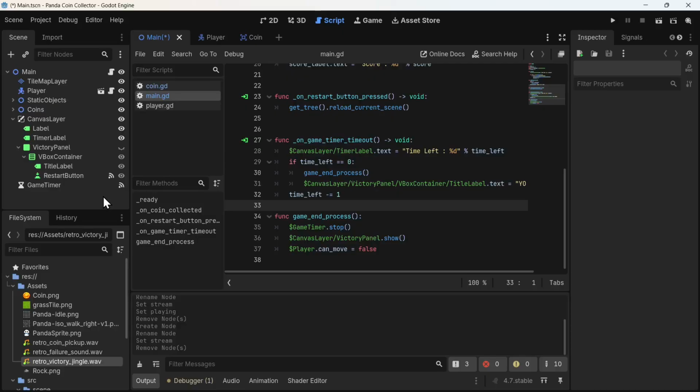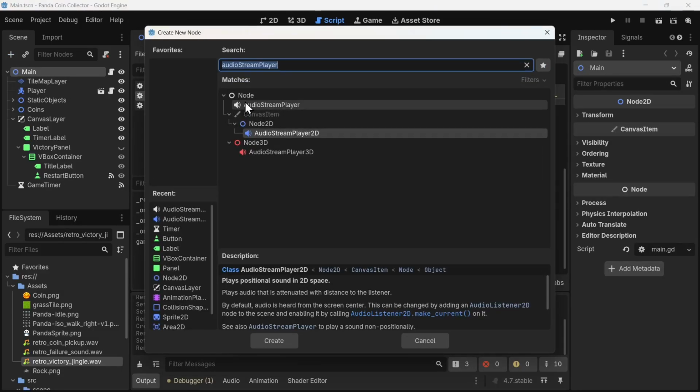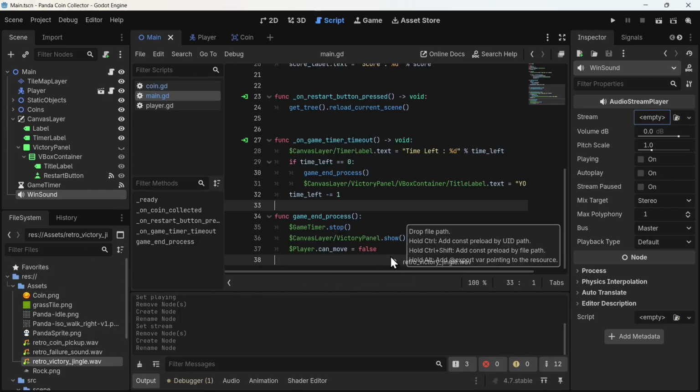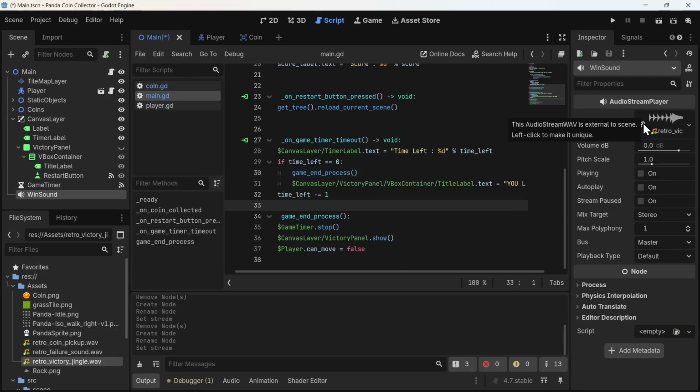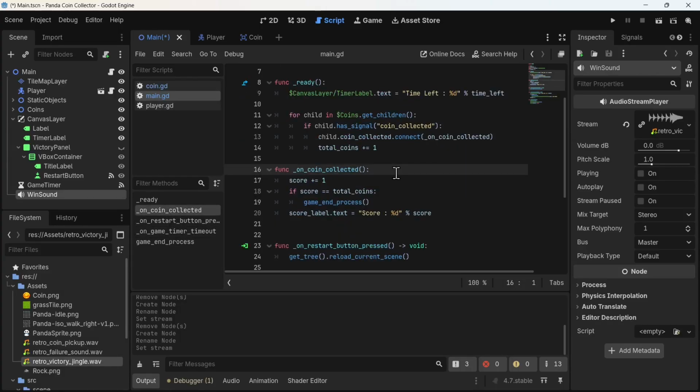Now our next step would be to add a victory and a defeat sound. So to do that, I'll come to the main scene and I would add audio stream player to it. And I would rename it as win sound. And I would add a victory jingle to it. So we basically win when all the coins are collected.